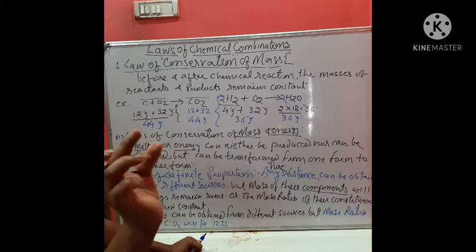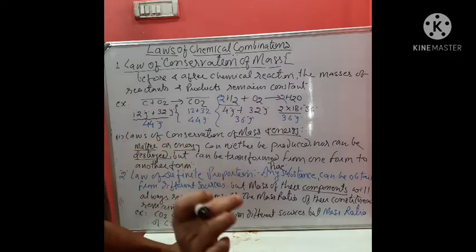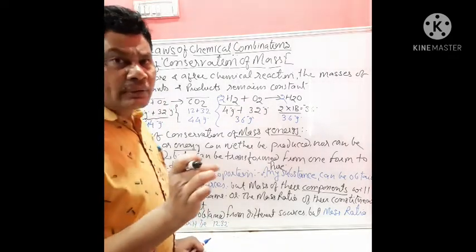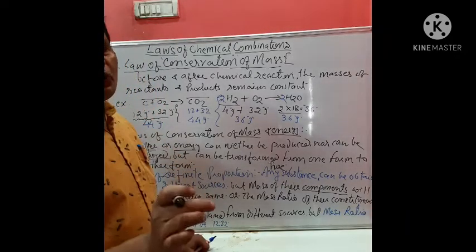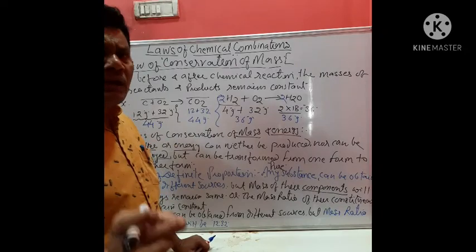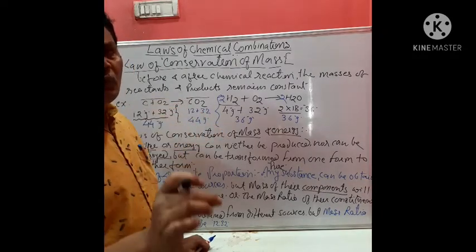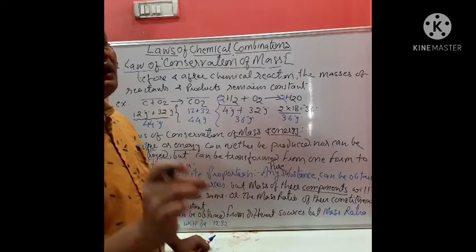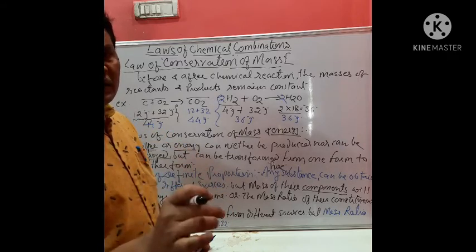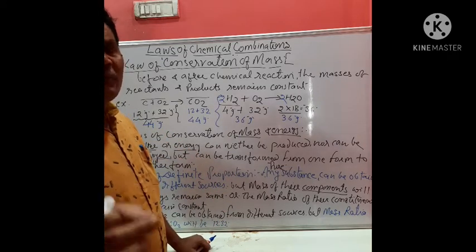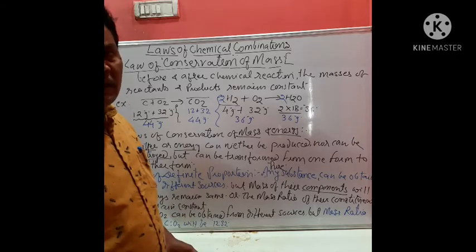That is, its constituents will be hydrogen and oxygen, and the mass ratio of hydrogen and oxygen will always be 2:16, or in simple proportion 1:8. So it will always remain constant.